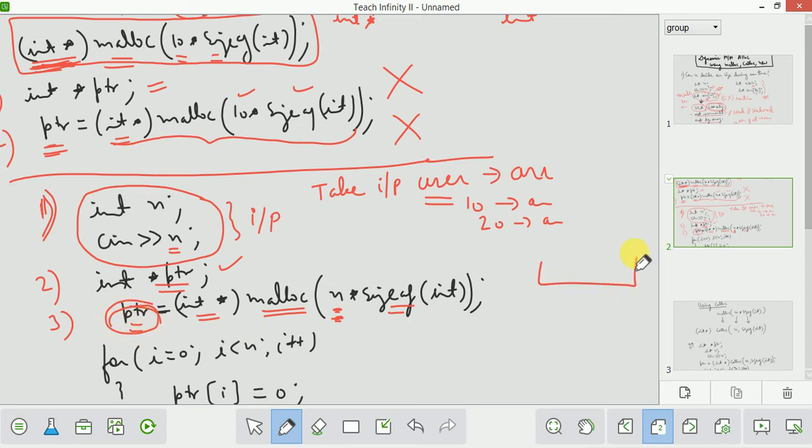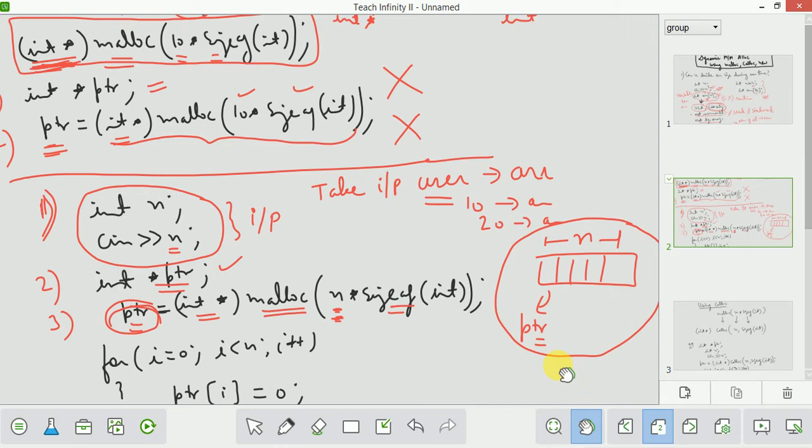So what is happening here is the malloc function has allocated memory for n elements and it will return a void pointer, and you are assigning that memory to the pointer. Now this is your array. Now your array is created. This is your dynamic array. This pointer will represent your dynamic array.